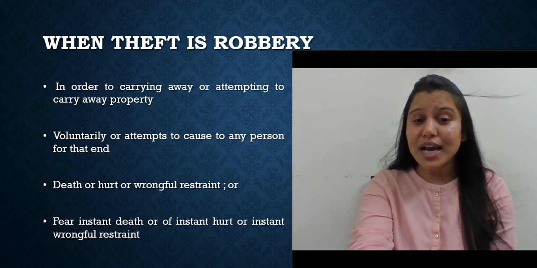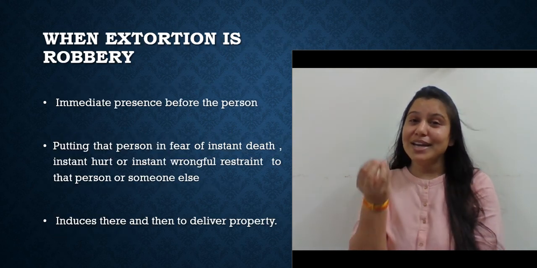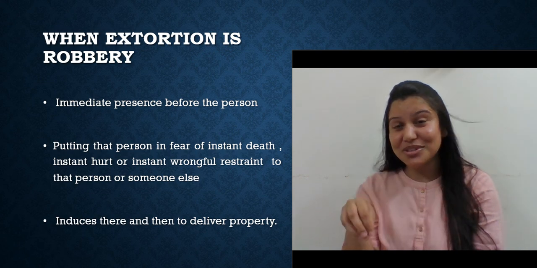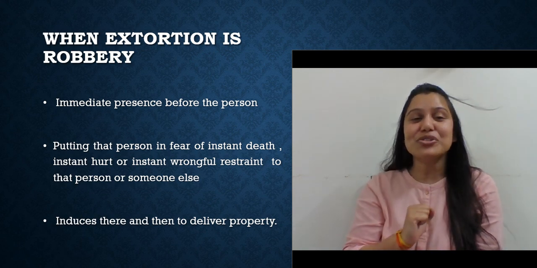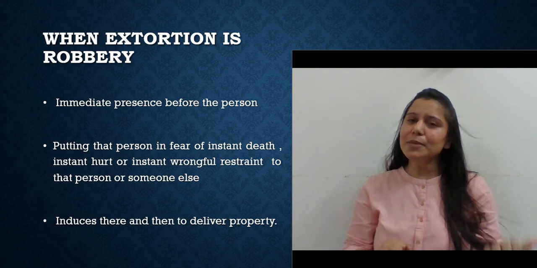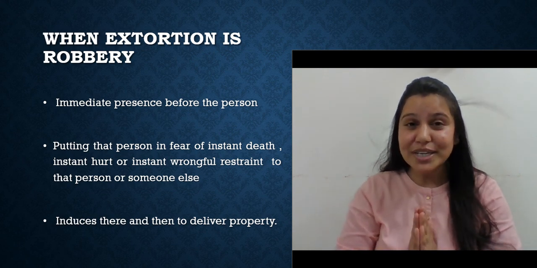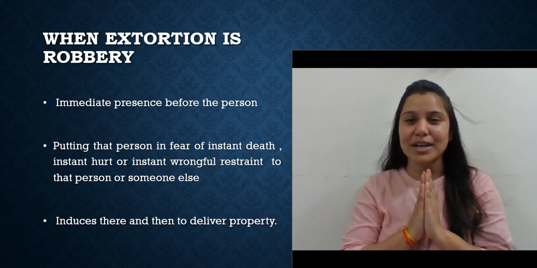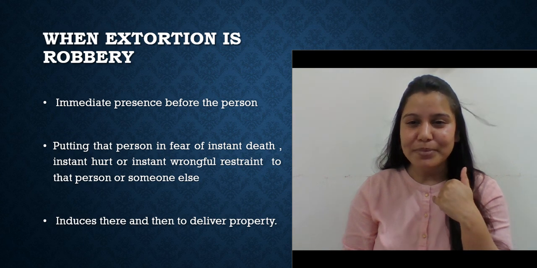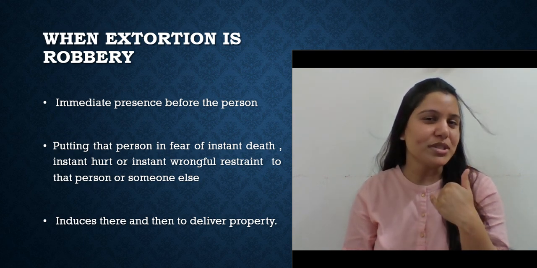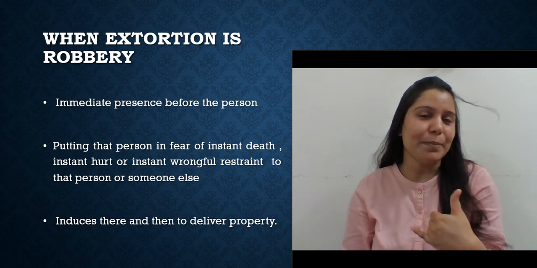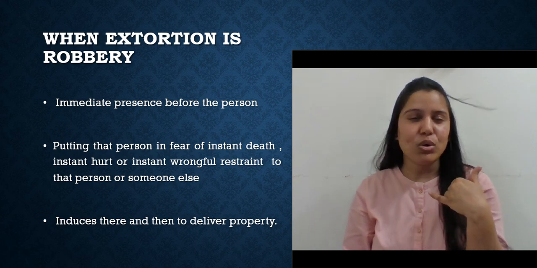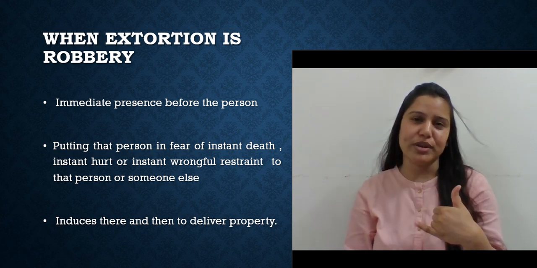Now let's see, as I've said, that in every robbery there is either theft or extortion. So we have discussed theft. Now it is the time for extortion. In the previous example, if you remember, under extortion I gave you one example that a person gives a call and says that you transfer this amount to me, otherwise I'll kidnap your child, or I'll cause some hurt to you tomorrow, or whatsoever.